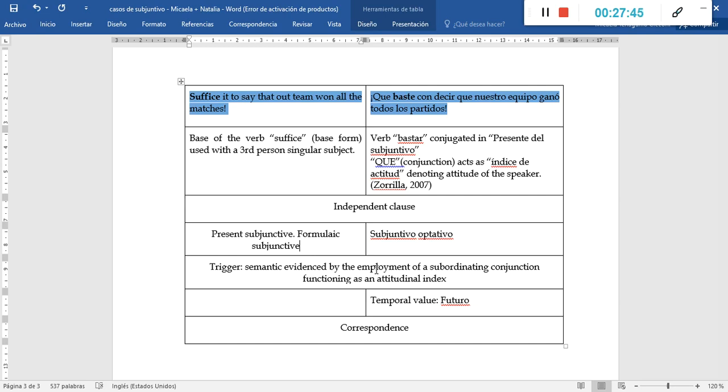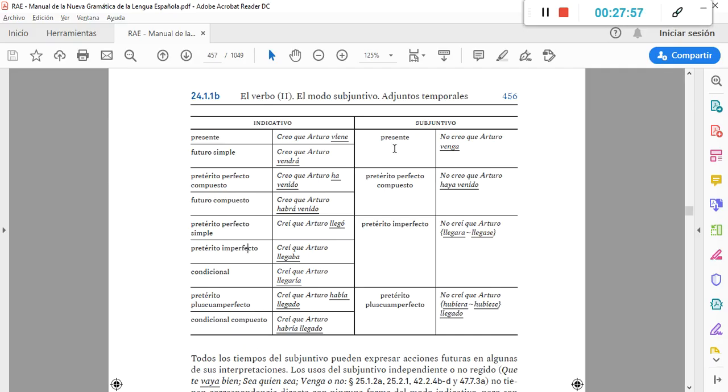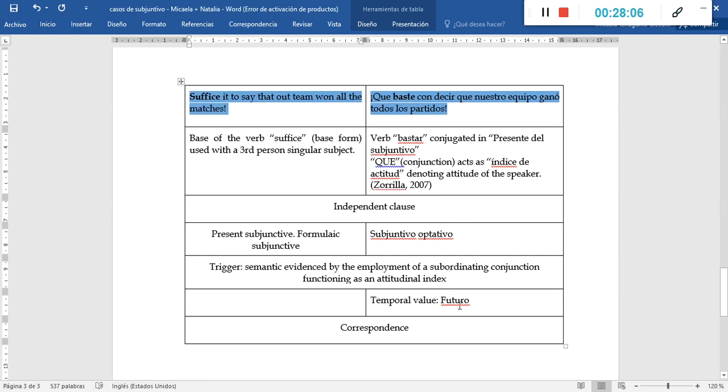As regards the temporal value or the relation between the tenses in subjunctive with the tenses in the indicative mode, we have said that presente del subjuntivo can be related to either presente o futuro del modo indicativo. In this case, the presente del subjuntivo can be related to futuro del modo indicativo.